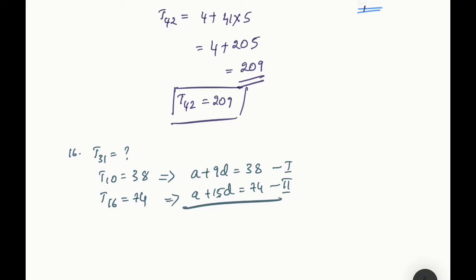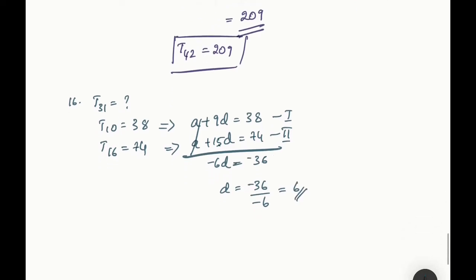Okay, what do I get when I solve it? Cancel. This will be equal to minus 6D equals 74 minus 38. So you get 36. So D is equal to 36 by minus 6. So it's minus 36 by 6, equals 6. So you got the value of D as 6.